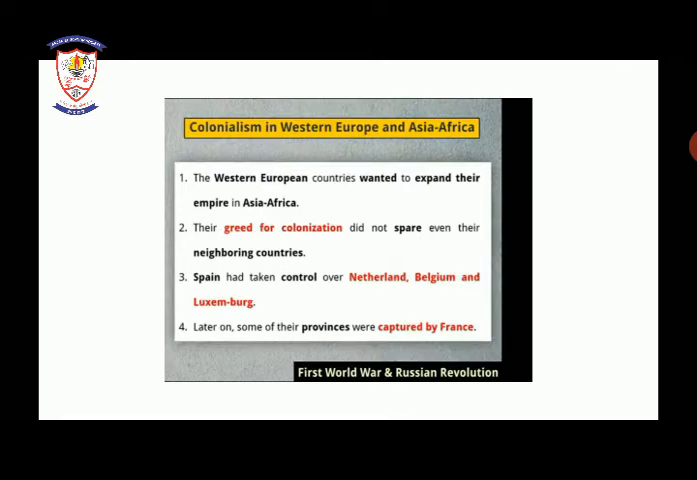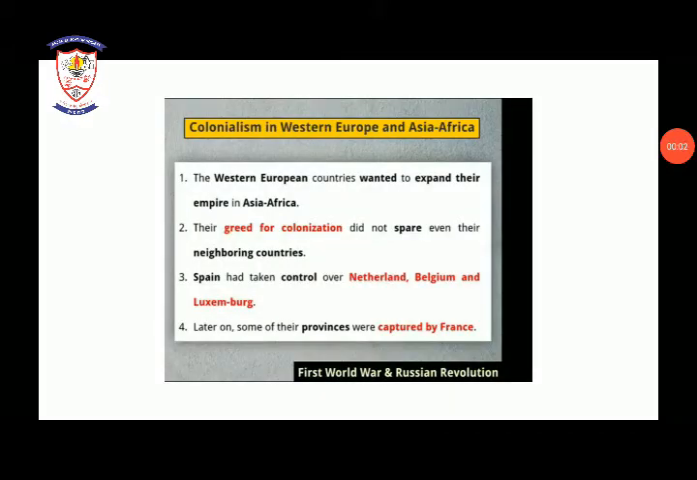So this was our introduction part, in which we have seen that Europeans were eager to establish their colonies. Next is colonialism in Western Europe and Asia and Africa. Now we will study the increase in colonialism in Western Europe and Asian and African countries.